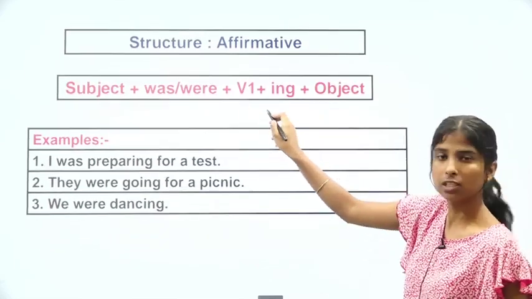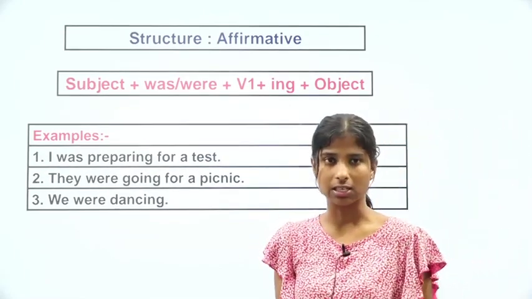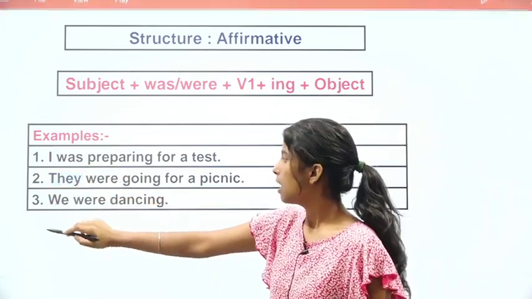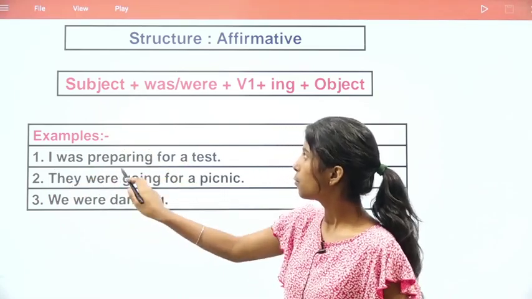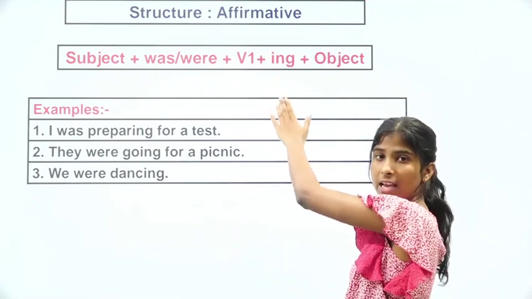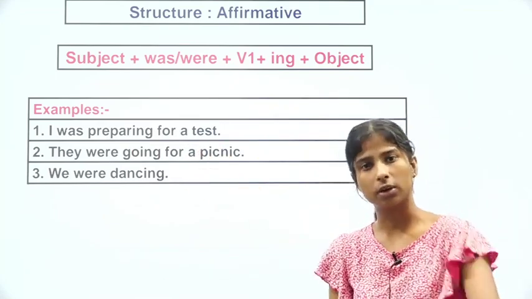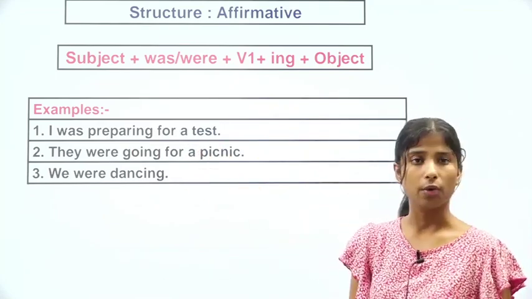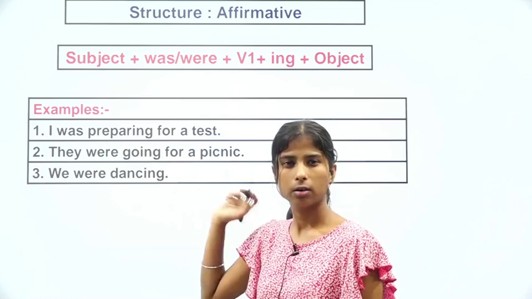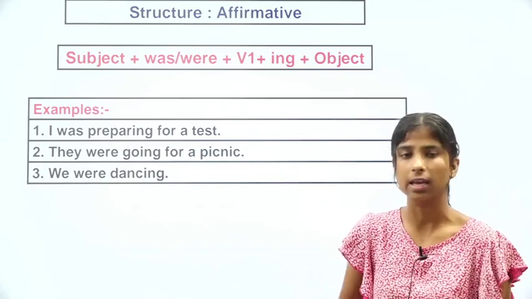What do we use? ing. So with verb's first form, we are going to add an ing to show people that it's a continuous tense as well. For example, I, subject, was preparing. Prepare is verb's first form, but with this we have used an ing. So I was preparing for a test, your object. So I was preparing for a test. Next up is they were going, they, your subject, were. Go is what? Verb's first form. So we're going to use what? ing. So they were going for a picnic.